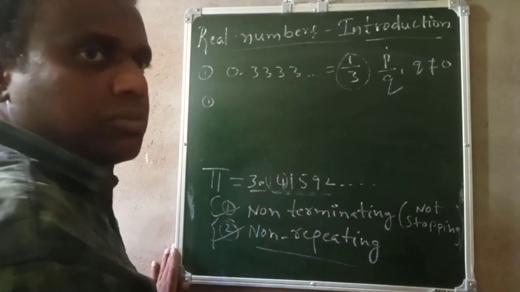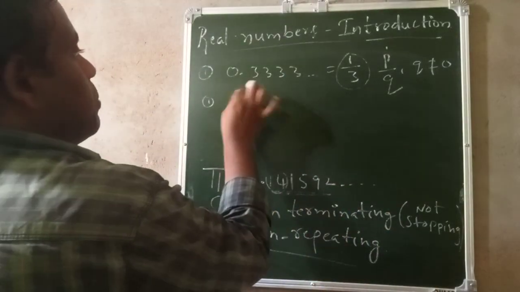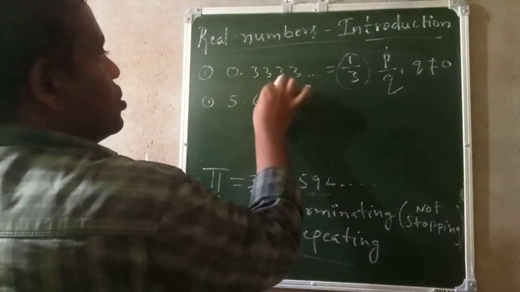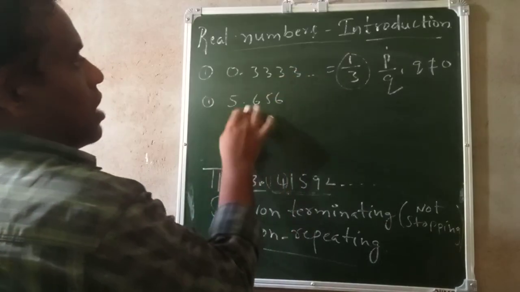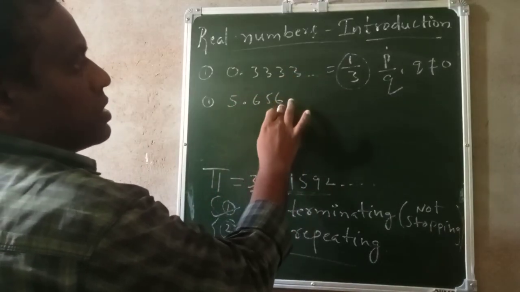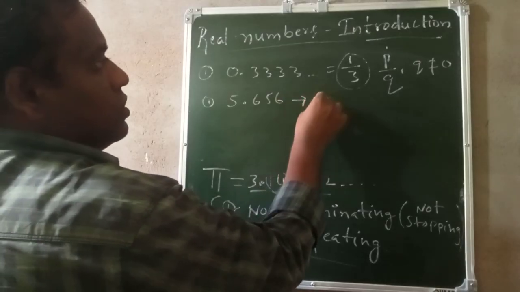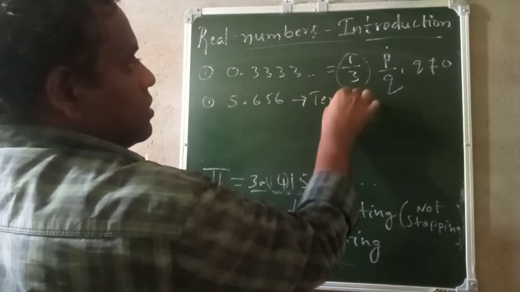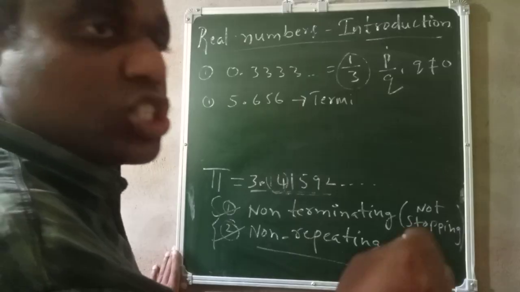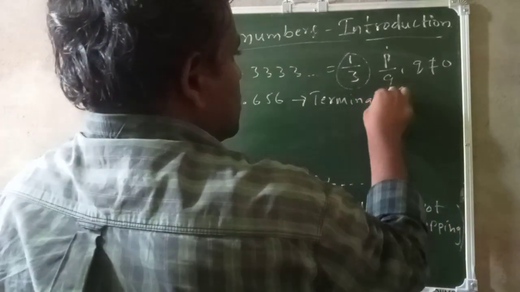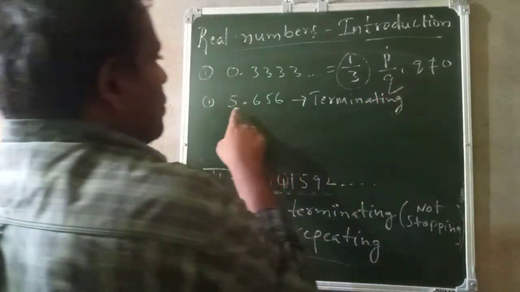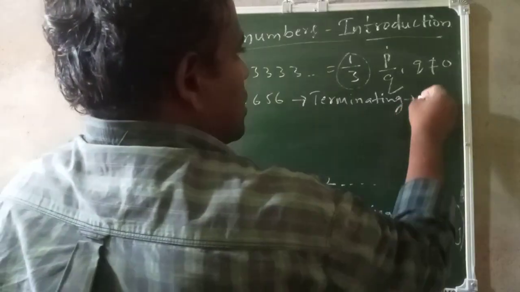Remember, after the decimal point, if the numbers are terminating, for example 5.656. See here, after the decimal point, the numbers are ending, stopping, they are not continuing. So this is terminating. Terminating means stopping. Okay. When the decimal is terminating, that is a rational number.